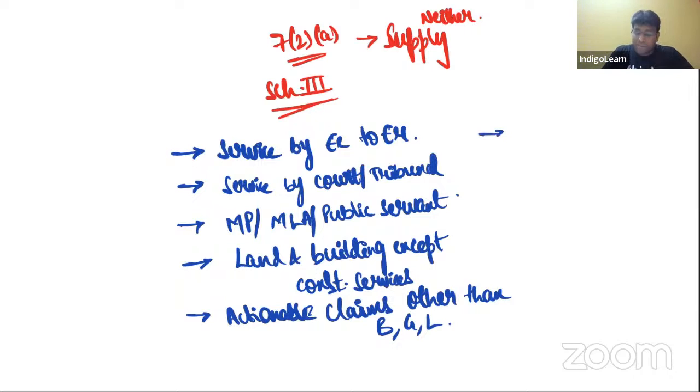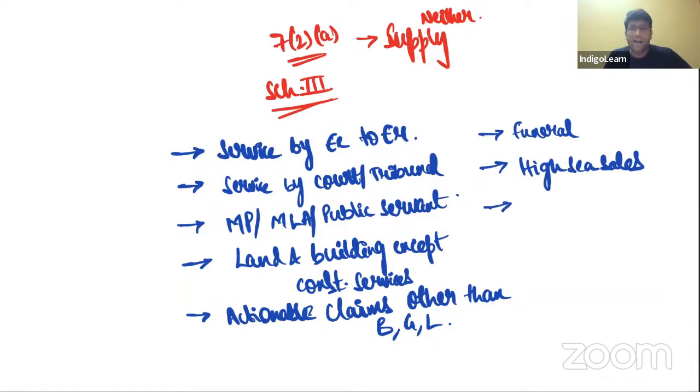Next. After that, my dear friends, services of funeral, burial, crematorium, mortuary, including transportation of deceased. And after that, we have got something called high sea sales. So goods before reaching India, when they were in transit only, the goods are sold. Then the transaction is not regarded as supply. Then supply of warehoused goods before clearance for home consumption. That is also not regarded as supply. Getting clarity, my dear friends?